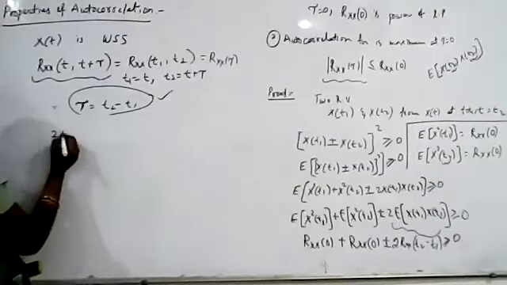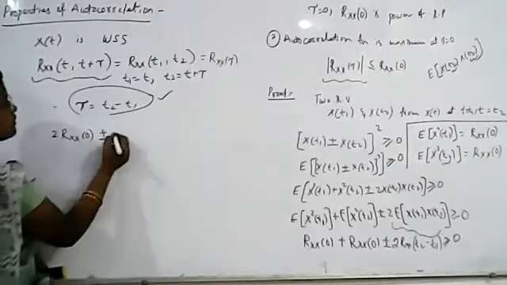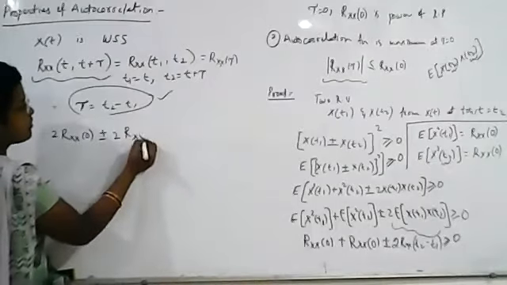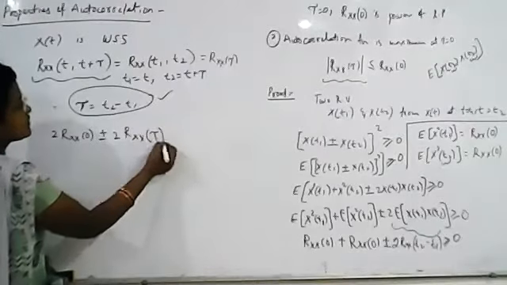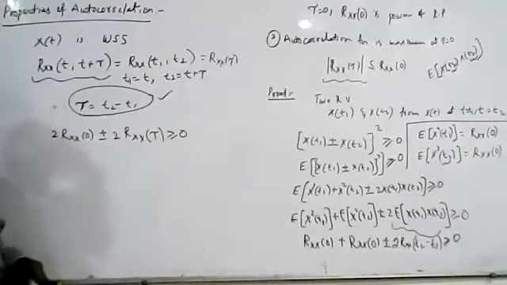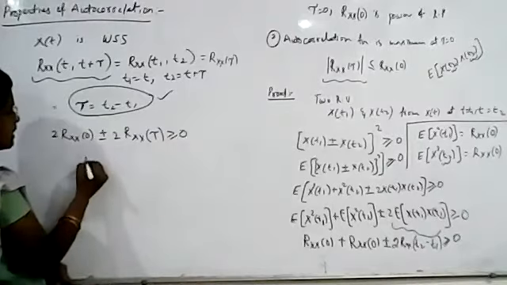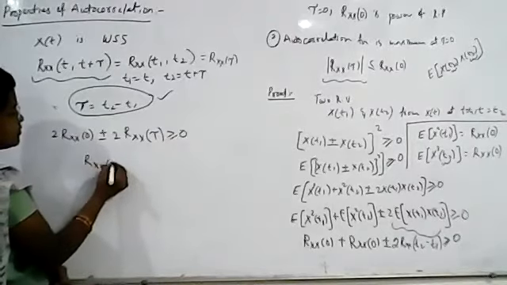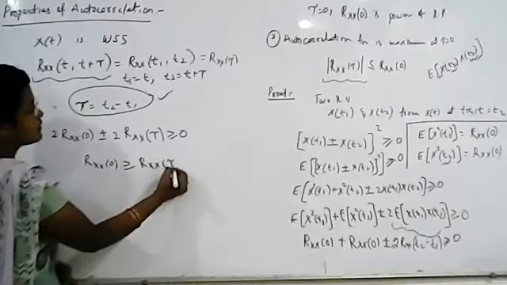2Rxx of 0, plus or minus 2Rxx of, just now we have discussed what is T2 minus T1. T2 minus T1 is equal to tau. So this value is greater than or equal to 0. So from this relation we can write Rxx of 0 is greater than or equal to Rxx of tau.